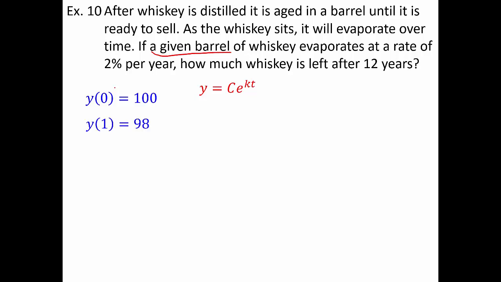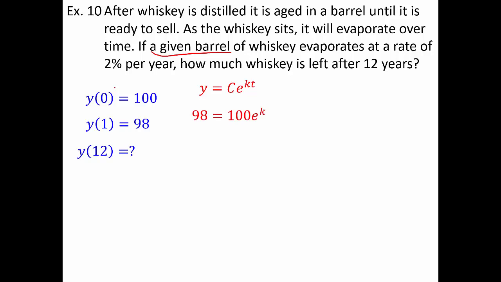After 1 year, I'm going to have 98% of the barrel because I lost 2%, so 100 becomes 98. How much whiskey is left after 12 years? So when t equals 12, how much of the barrel is left? That will allow me to answer the question in terms of a percentage of the barrel because the y values are defined in terms of percentages. So now that you have that information in hand, if you want to pause here and continue, hit play when you're ready.